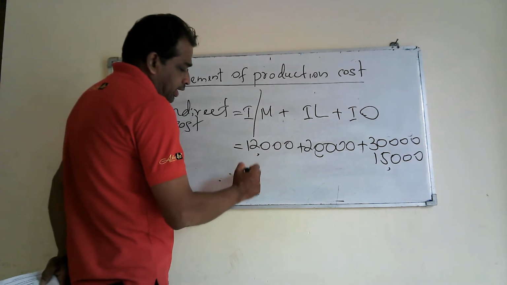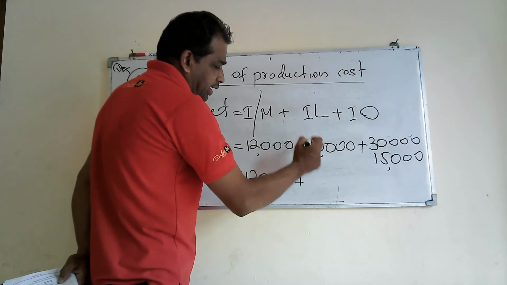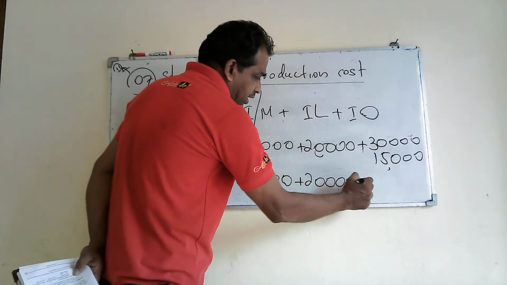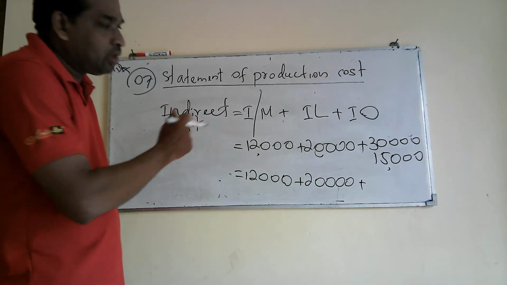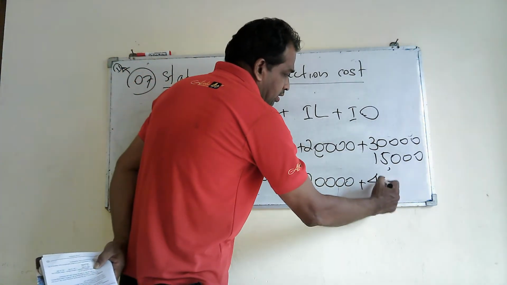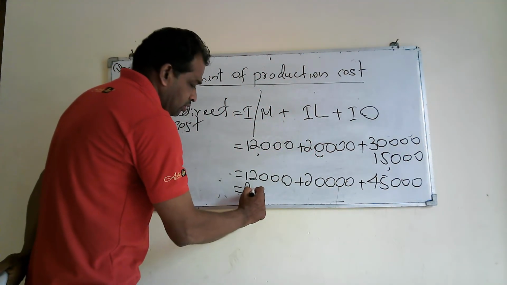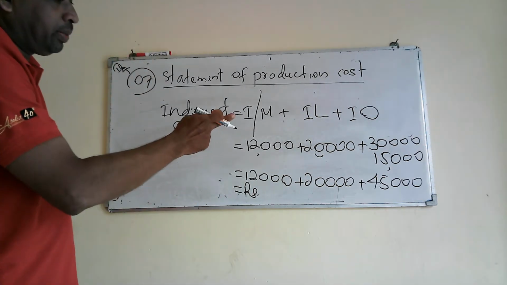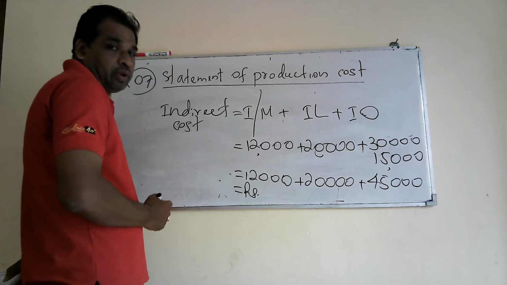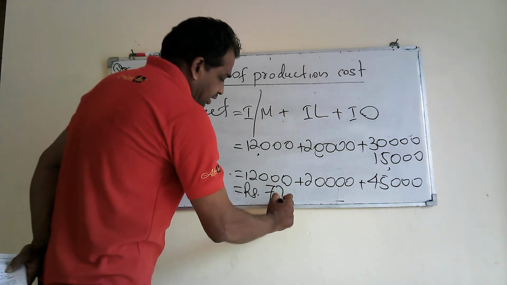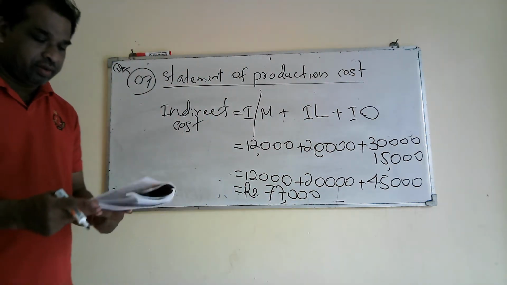Then if you wish you can write it again: 12,000, that is indirect material, plus indirect labor 20,000, and as we are given two types of indirect other costs, 50,000 and 30,000, the total will be 45,000. 30 plus 15, 45,000. Then the final answer: rupees 45,000 plus 20,000, 65. 65 plus 12,000, 77,000. Final answer. Total indirect cost will be 77,000. Okay.